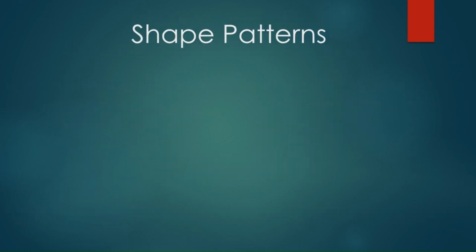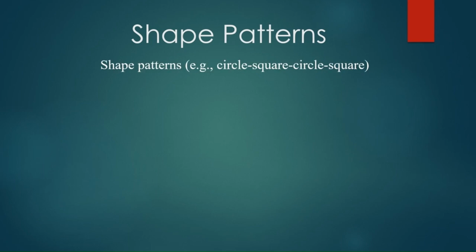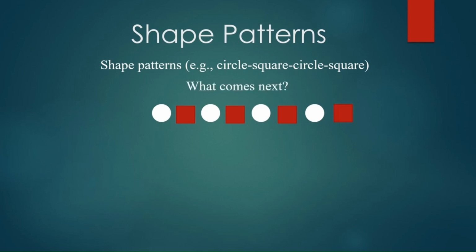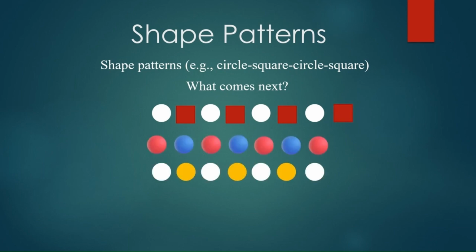Next is shape patterns. Here is an example of shape pattern. Circle, square, circle, square. So here is a white circle, a red square, white circle, red square, white circle, red square, white circle. What comes next? A square.